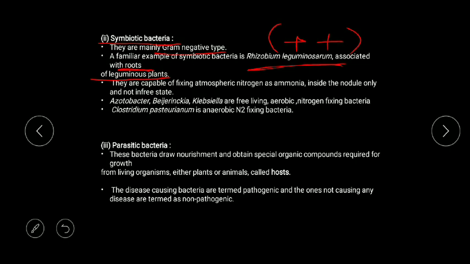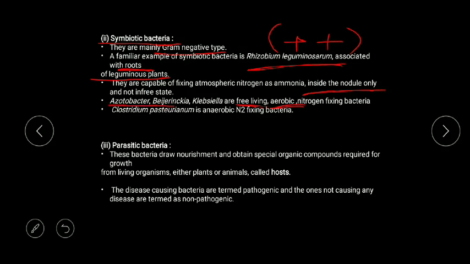We remember it is not the leaf, it is the root. Sometimes they modify the statement and put leaf of leguminous plant, then it becomes incorrect. They are in the root, and in the root also they fix nitrogen as ammonia inside the nodule only, not in free state. So they are symbiotic bacteria. It is not necessary that symbiosis always occurs with nitrogen fixation.